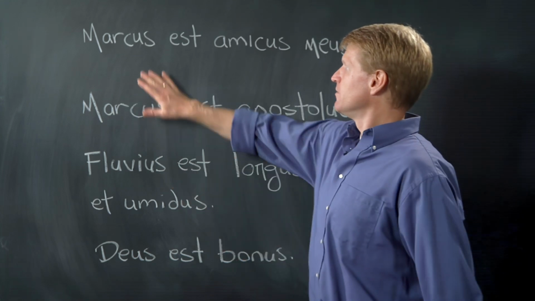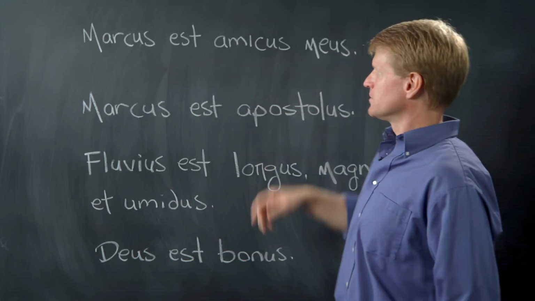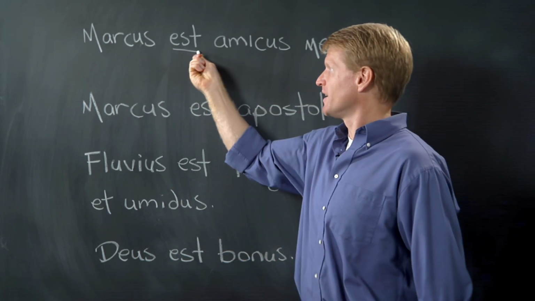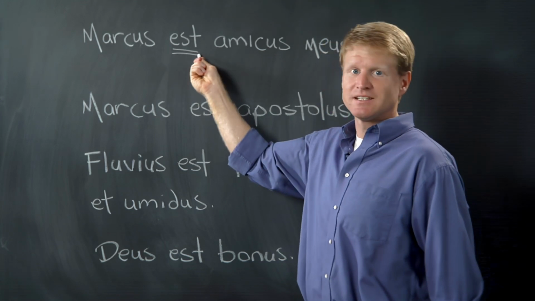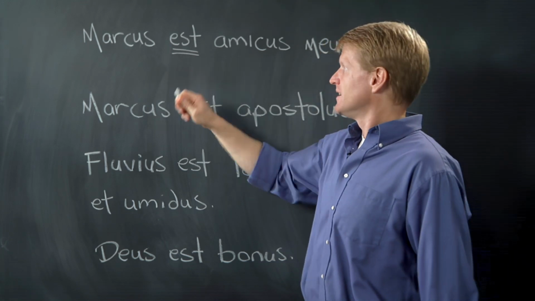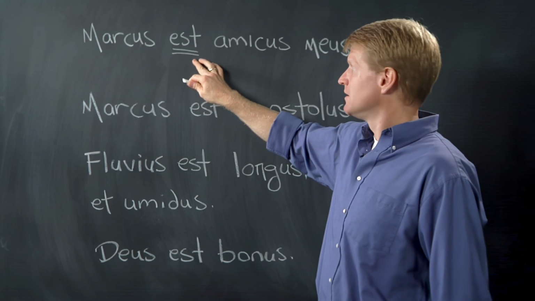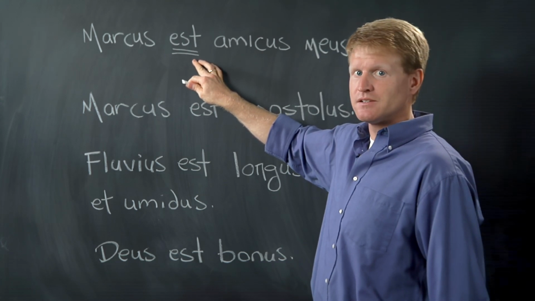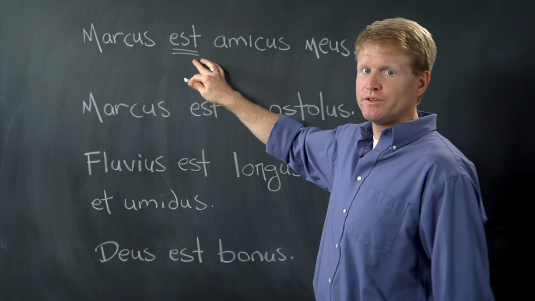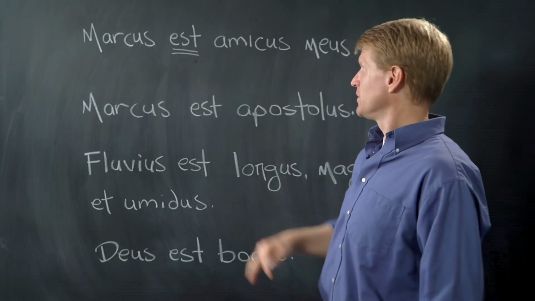So you're having to figure out what are those words, what do they mean, and review the concept. So here we go. Marcus est amicus meus. Now look, there's that verb we talked about, guys. Est. It's is. Now it means he is, but remember it can also mean there is, or it can mean just plain old is. Now we could do this a couple of ways.